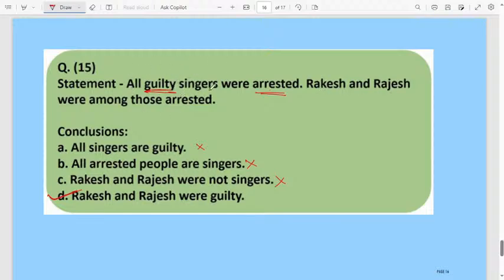Okay, all guilty singers were arrested. In that one, Rakesh and Rajesh are guilty. Therefore, they got arrested. Understood? Revise one or two times, then you can easily answer it.